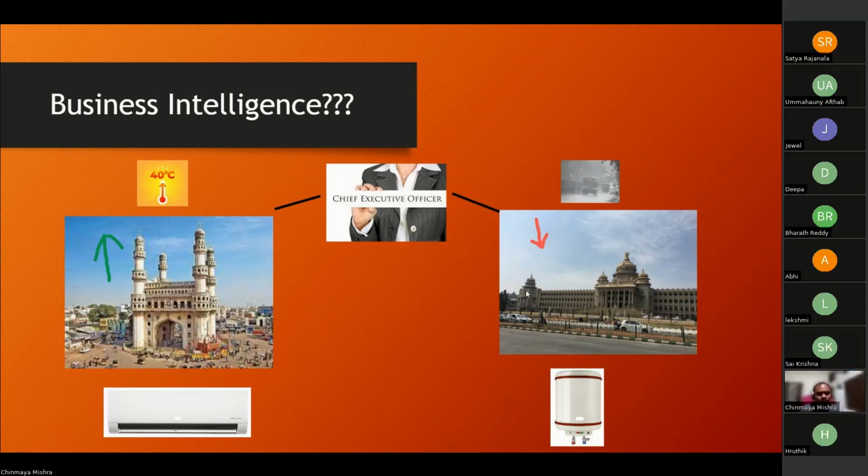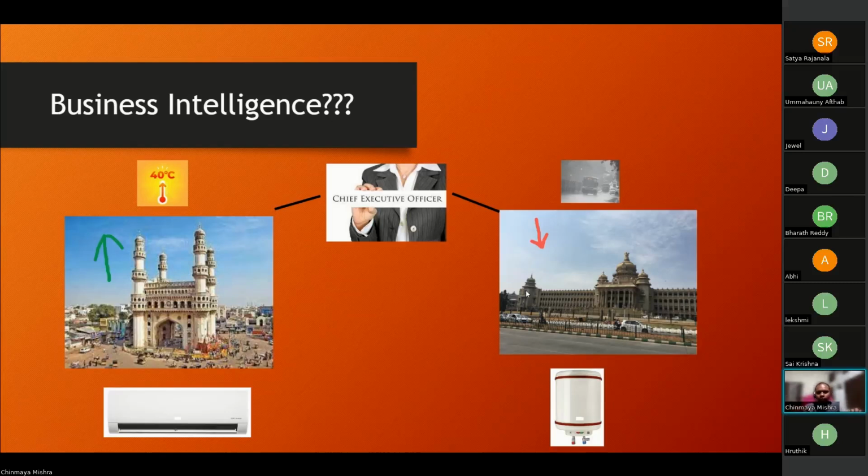People prefer to have water heaters in their bathrooms or in the kitchens. So I, as a CEO, manufacture water heaters or geysers also, right? So I'll prefer to increase the sales of water heaters or geysers in Bangalore. If I try to do the reverse, it would be a loss that I would be incurring. Climate is a factor here, and in Hyderabad, it's not that cool, so people do not prefer to have water geysers. What I'll do is increase my presence in Bangalore with water geysers.